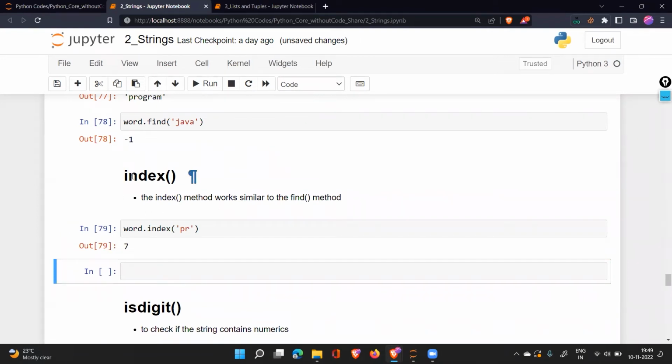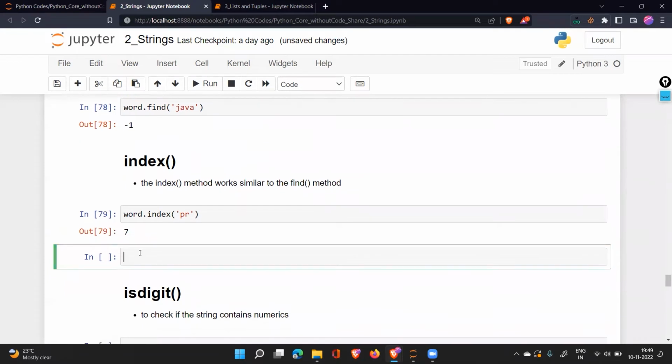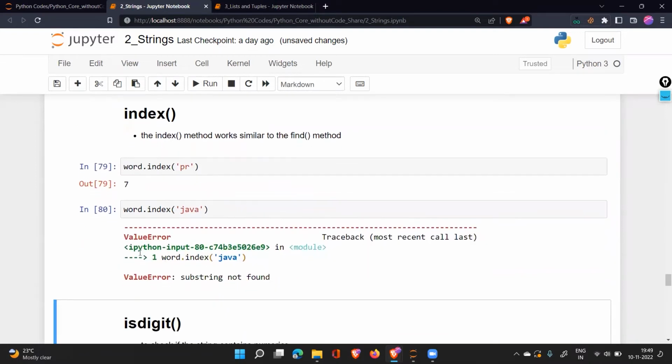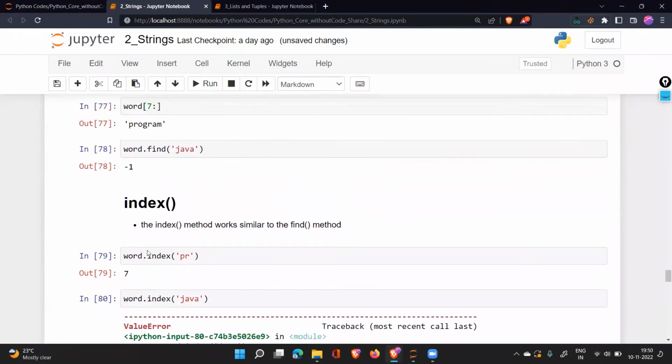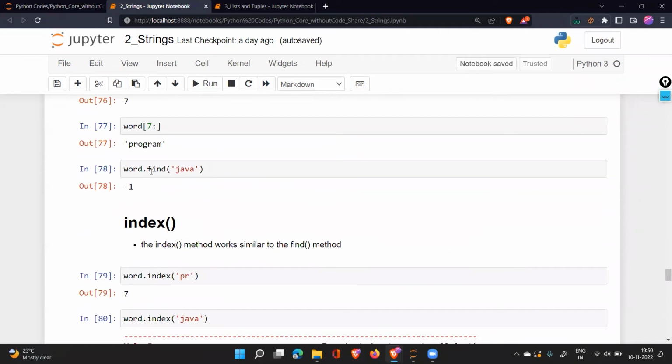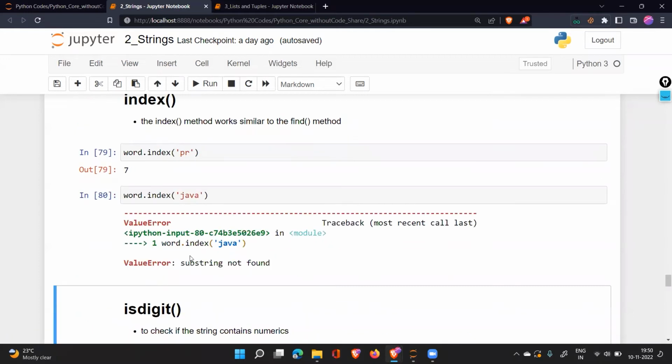But now, what is the difference between find and index? The difference will be here. If I try to search for the index of Java, Java is not present. So it will give us an error. But find was not giving us an error. It was just giving us -1 to tell us that this thing is not present. But index will give you an error.